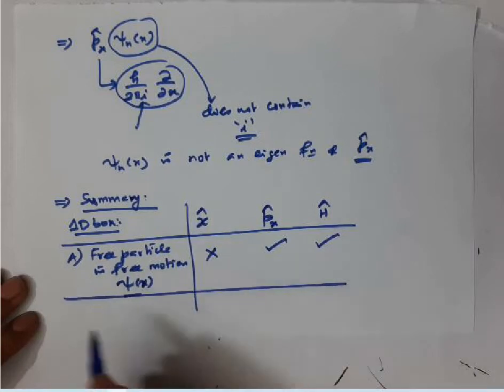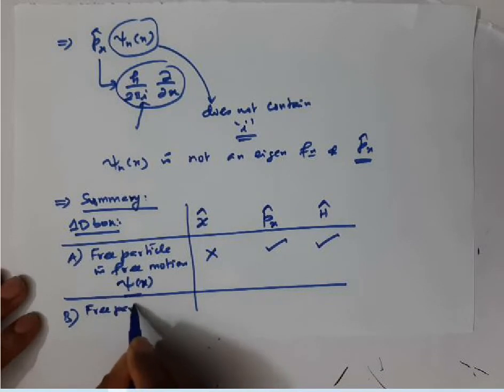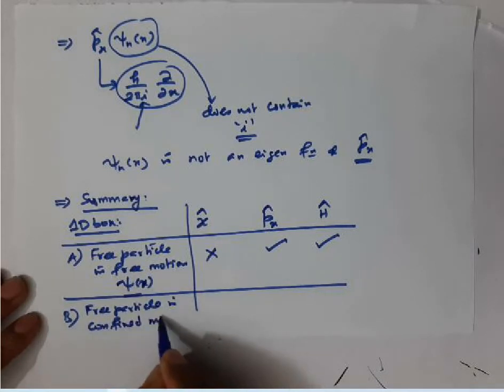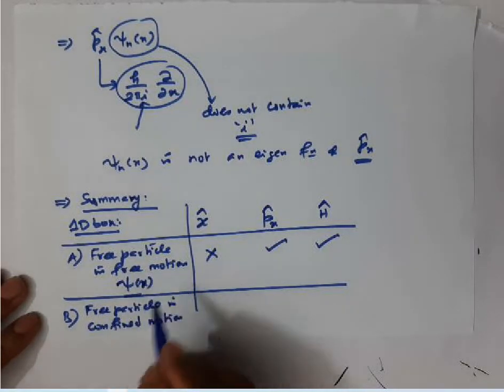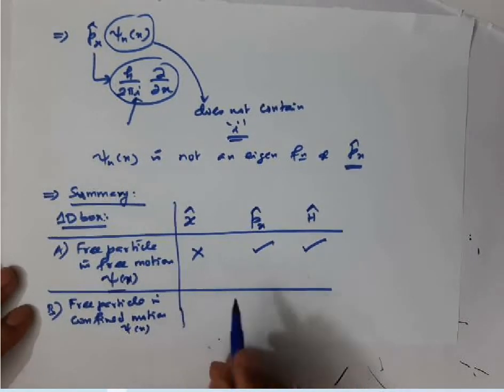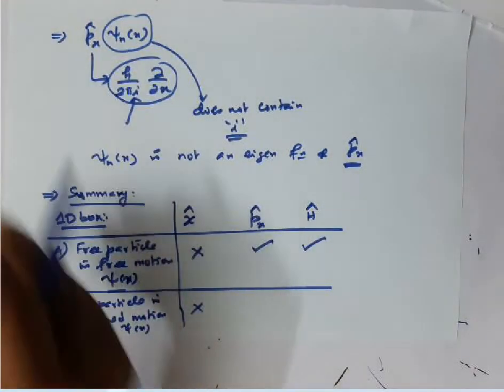Whereas when the particle is in confined motion, that is, a particle in confined motion, now the question is whether psi of x is an eigenfunction or not. In confined motion, the wave function is not an eigenfunction of the position operator, as we just discussed.